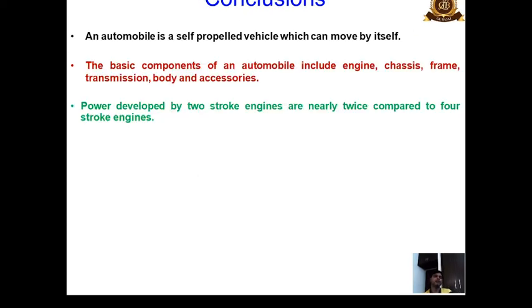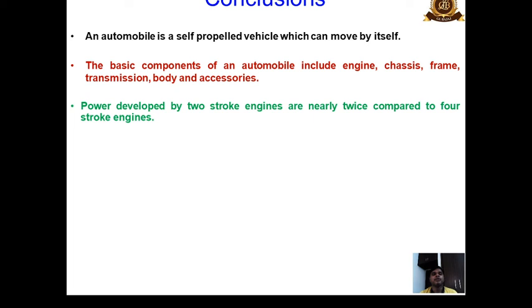So at the end, I will conclude today's lecture. We have seen that an automobile is a self-propelled vehicle which can move by itself. If we talk about a rickshaw that is being pulled by a human, it's not an automobile, because it is not moving by itself; it is being propelled by human effort. An automobile is a self-propelled vehicle: we start the engine, and it will propel by itself. The basic components of an automobile may be classified as engine, chassis, frame, transmission, body, and other accessories.